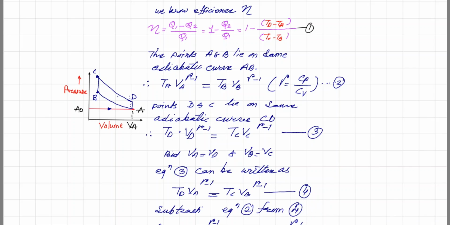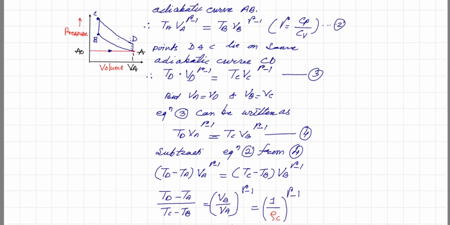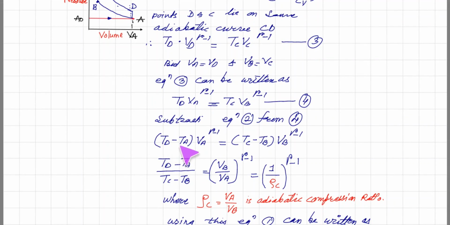So now subtracting equation 2 from 4. This is equation 2, we are subtracting it from 4. So we get TD minus TA into VA raised to gamma minus 1 is equal to TC minus TB into VB raised to gamma minus 1. And from this relation we get TD minus TA upon TC minus TB is equal to VB upon VA raised to gamma minus 1. So these things we have got.